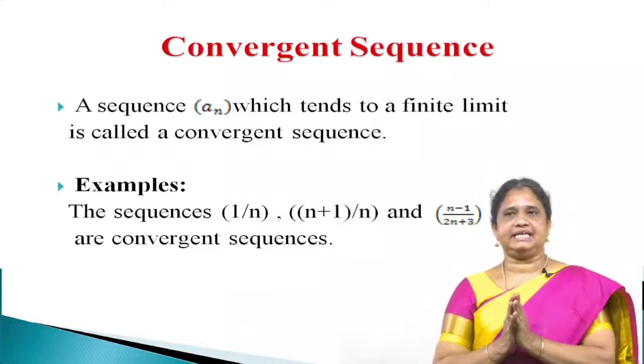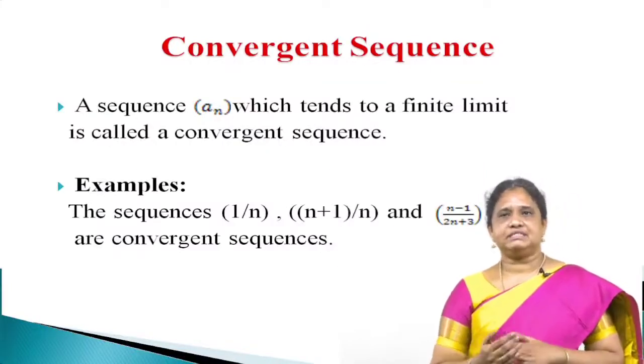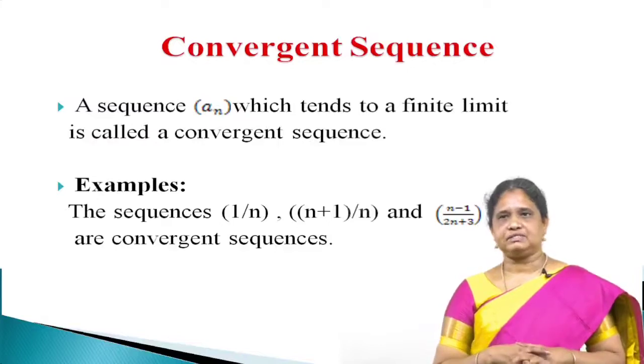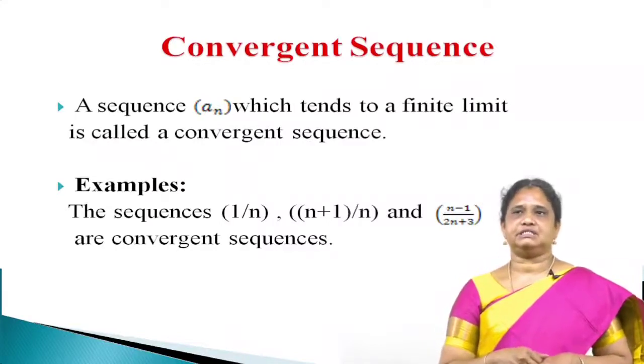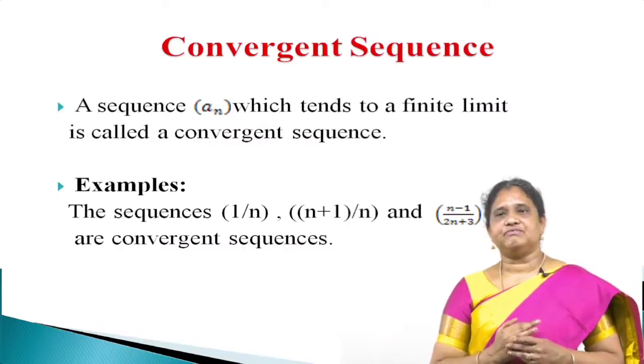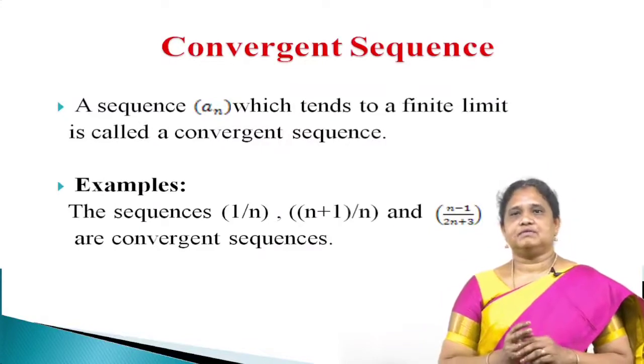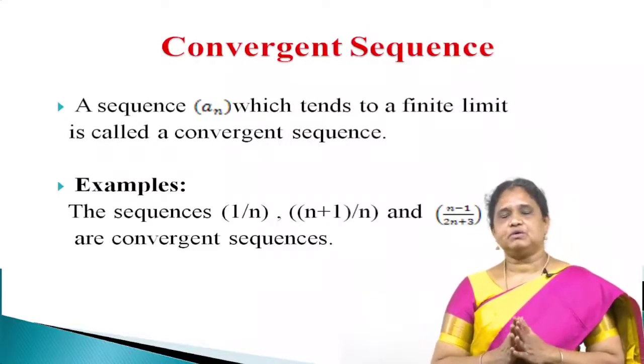There are 3 types of sequences known as convergent sequence, divergent sequence and oscillating sequence. Now, let us see convergent sequence. A sequence a_n which tends to a finite limit is called a convergent sequence. Examples: the sequence 1 by n.